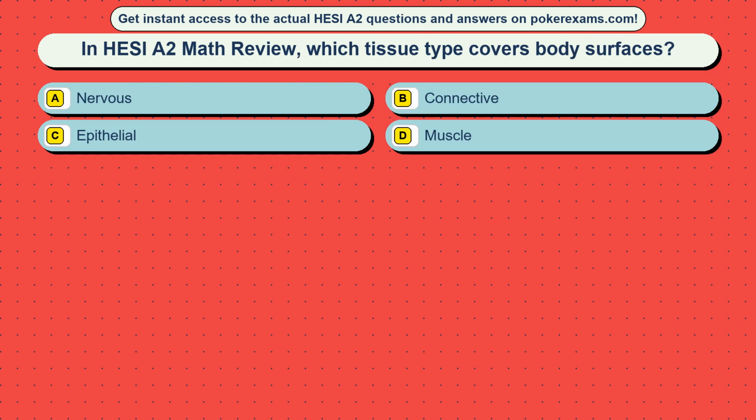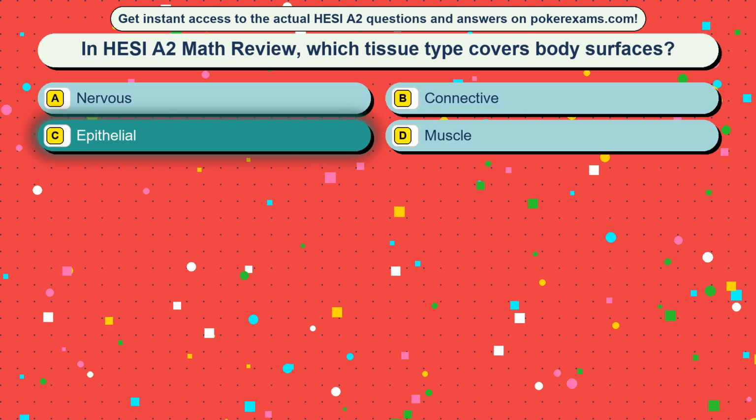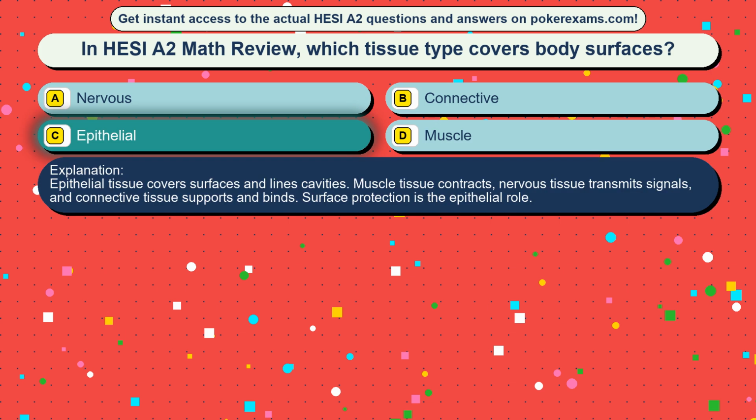Question 3. In HESI A2 Math Review, which tissue type covers body surfaces? Option A, nervous. Option B, connective. Option C, epithelial. Option D, muscle. The correct answer is option C, epithelial. Epithelial tissue covers surfaces and lines cavities. Muscle tissue contracts, nervous tissue transmits signals, and connective tissue supports and binds. Surface protection is the epithelial role.